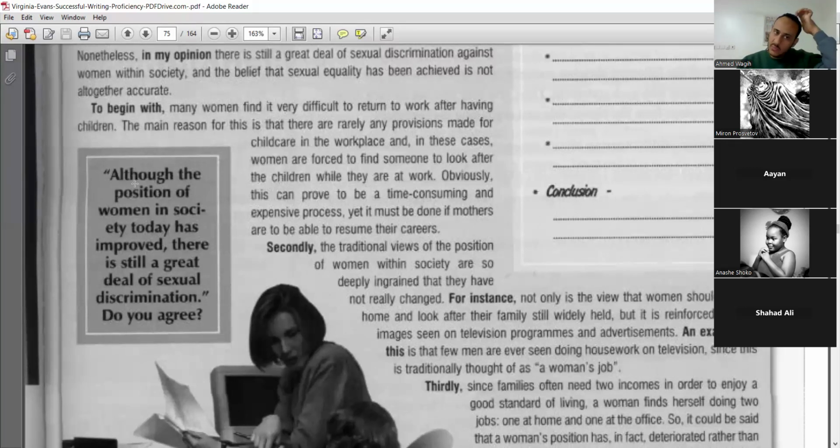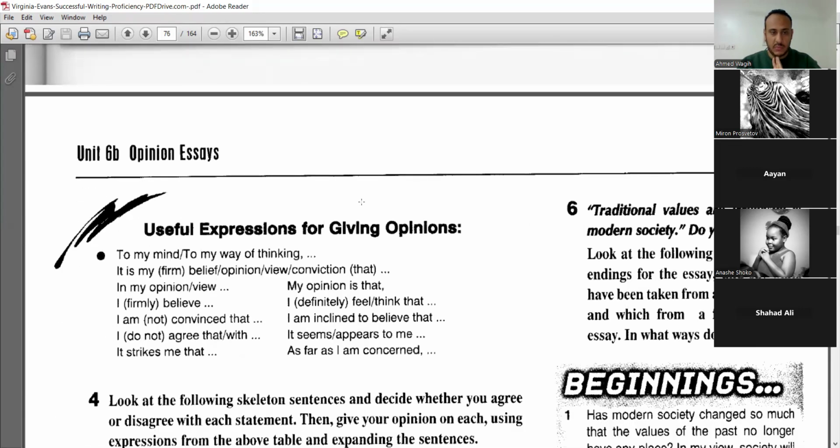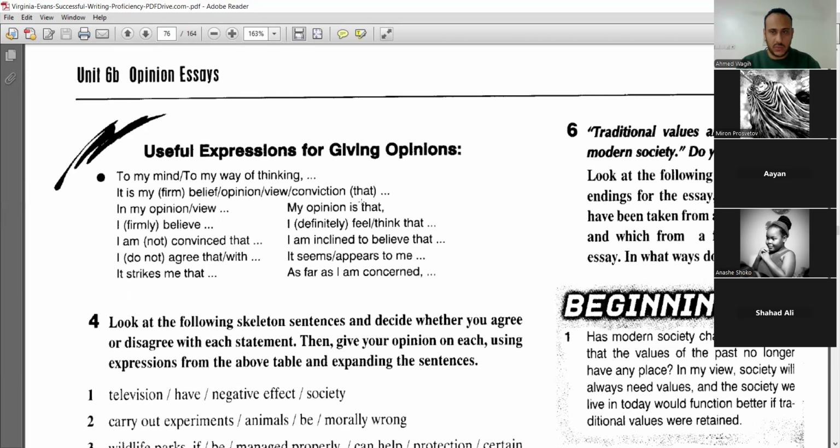So, although the position of women in society today has improved, there is still a great deal of sexual discrimination. Do you agree? We read this. Let me find another example that we didn't read, so we can read it together and analyze it together.